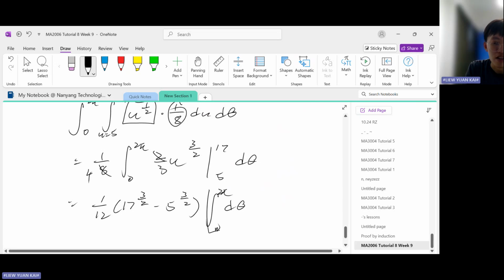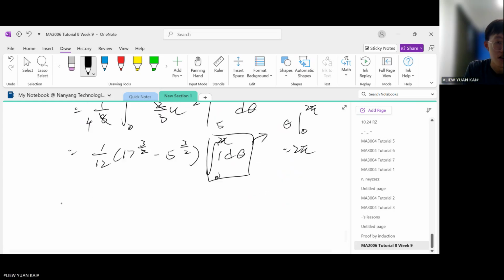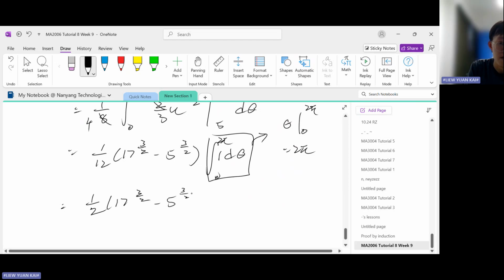Let me do this integral at the side. Integrating 1 will become theta. Then you put in the limits, 2 pi minus 0, so we replace this with 2 pi. It becomes one over twelve times 17 to the 3 over 2 minus 5 to the 3 over 2, times 2 pi. If you put this all in your calculator, it becomes 30.84.